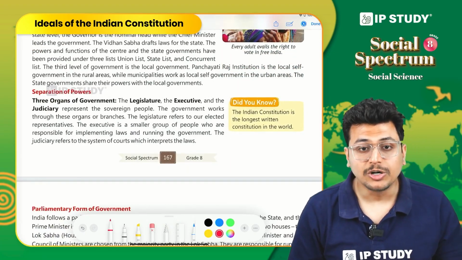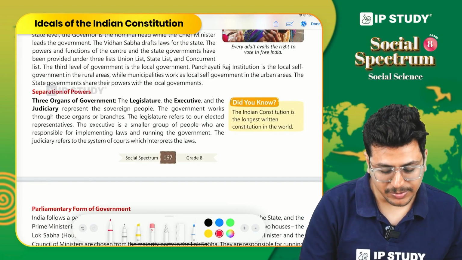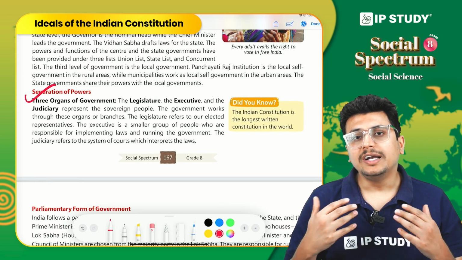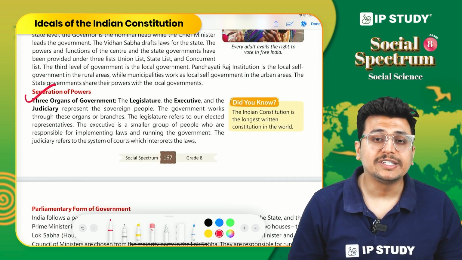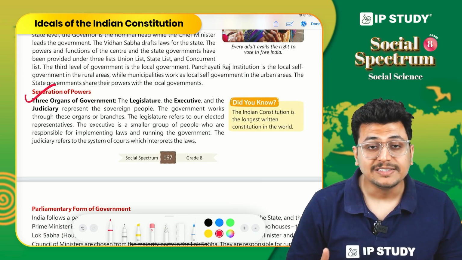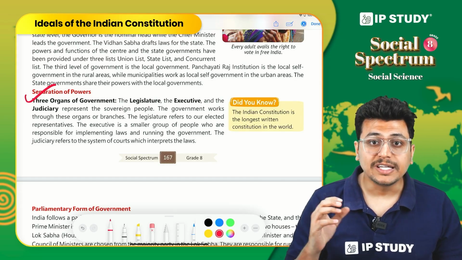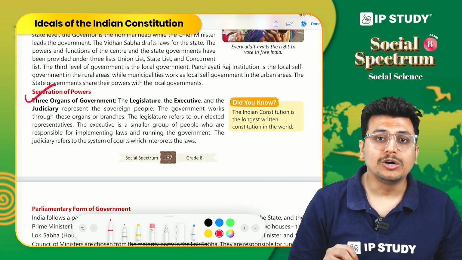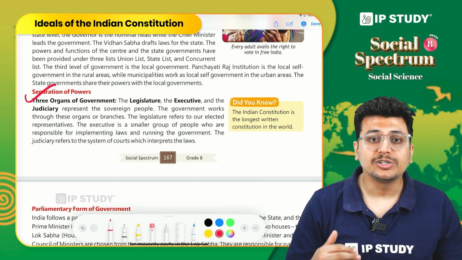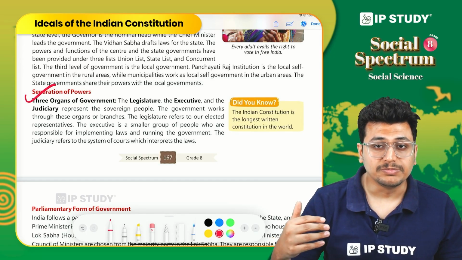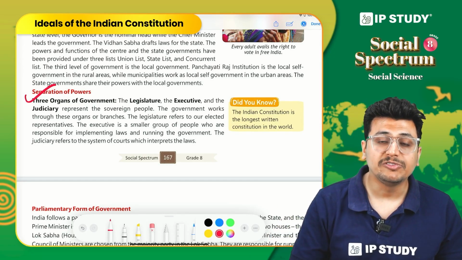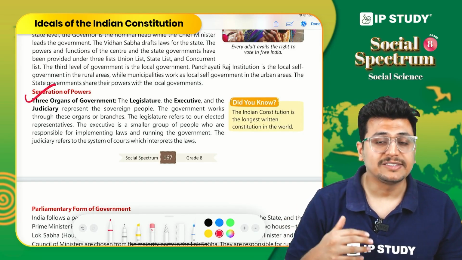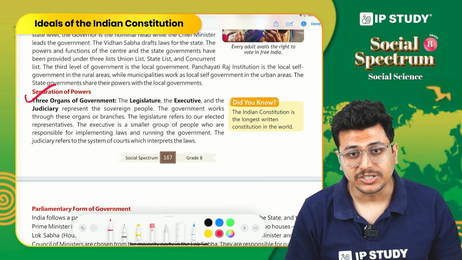Alright, moving on. The second important principle is that of separation of power. See, earlier, during the times of the kings and the queens, it was the king who was deciding everything. He was making the new law. He was making sure through his ministers that those laws are being followed, and he was also the judge. Whether a person has done right or wrong, he was ensuring justice.